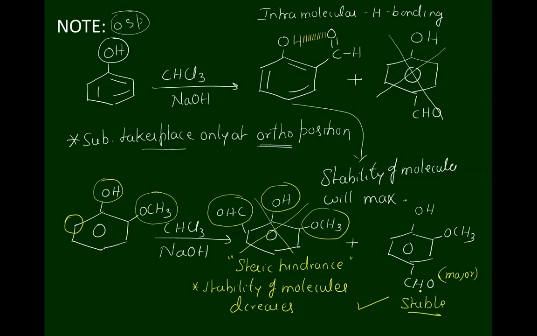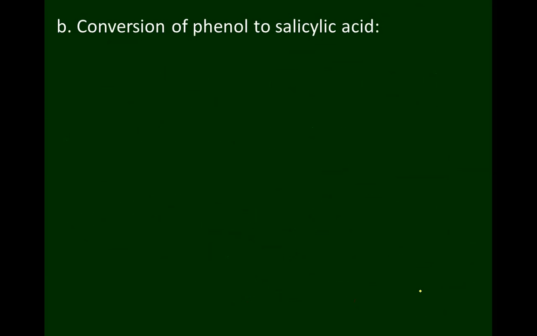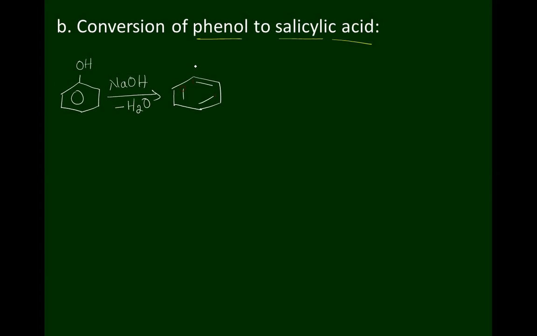The next one is in the Reimer-Tiemann reaction, the conversion of phenol to salicylic acid. Phenol, when treated with sodium hydroxide solution, undergoes a neutralization reaction to form sodium phenate. This sodium phenate is then treated with carbon tetrachloride.